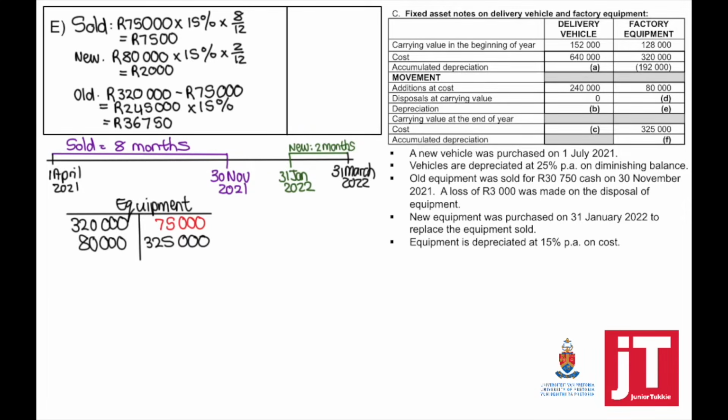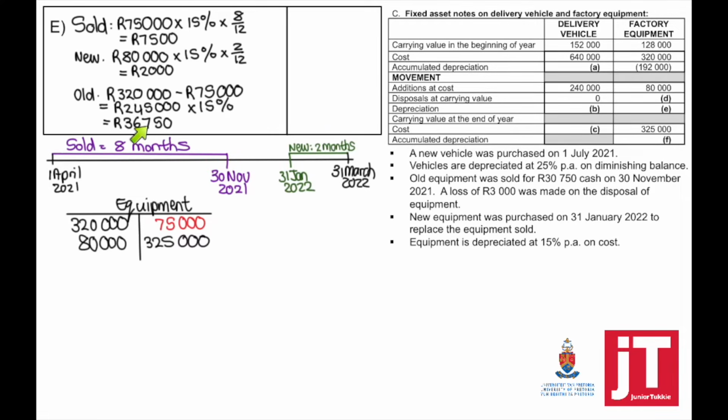To calculate the old, now it's very important. The cost in the beginning is 320,000, but this includes the asset which we've disposed of. And we've only had that asset for 8 months. We've already calculated the depreciation on that.